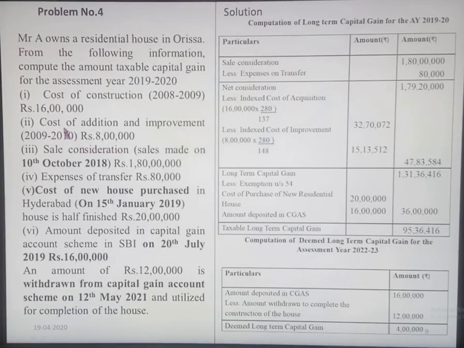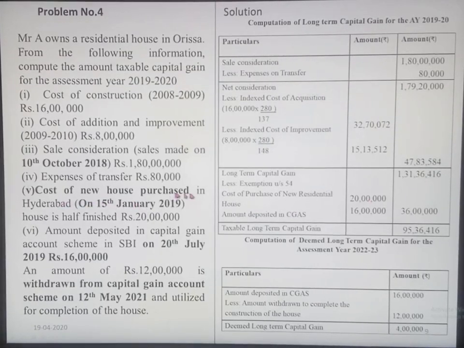At the same time, for addition and improvement also you are given for the year 2009-2010. So we will index it as well. We will get 15 lakh 13,512. We add up both, we get 47 lakh 83,584. If we deduct it from the sale consideration, we get the long-term capital gain of 1 crore 31 lakhs 36,416.